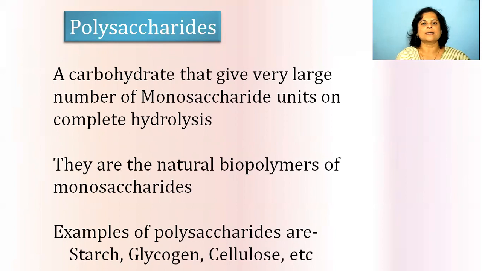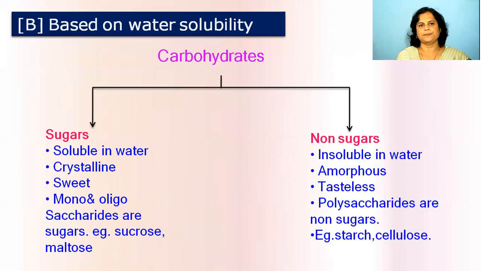Important examples of polysaccharides are starch, glycogen, cellulose, gums. These give a large number of monosaccharide units on hydrolysis. So this is about the classification of carbohydrates into the monosaccharides, oligosaccharides and polysaccharides.